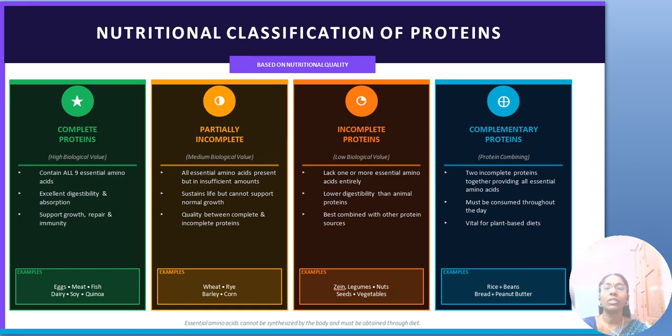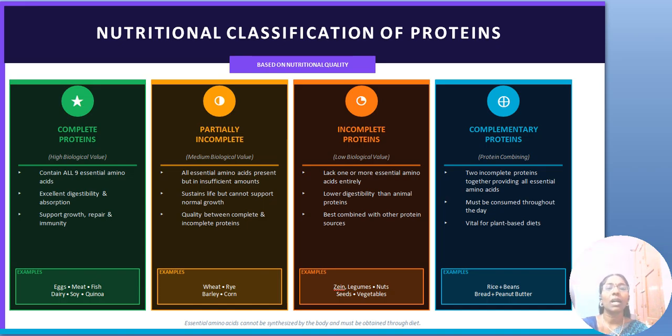Next, coming to the nutritional classification of proteins: complete protein, partially incomplete protein, incomplete proteins, and complementary proteins. These are classified based on the essential amino acids present in them. We can start with the complete proteins.